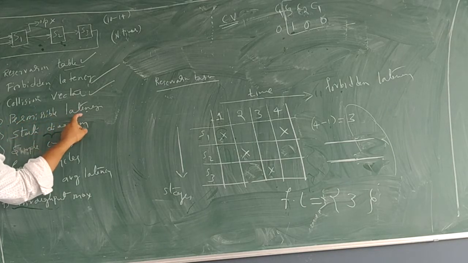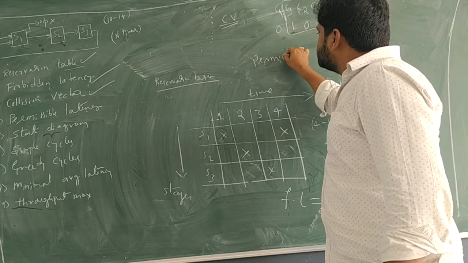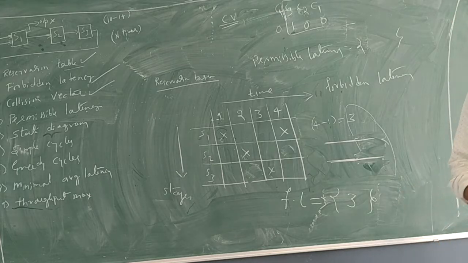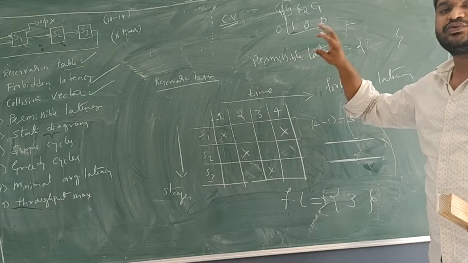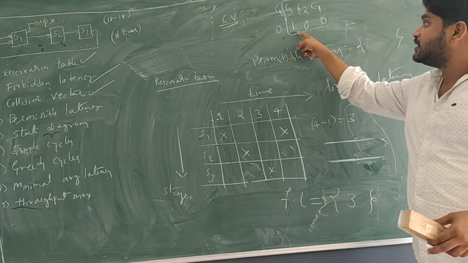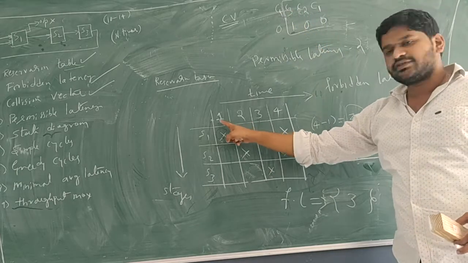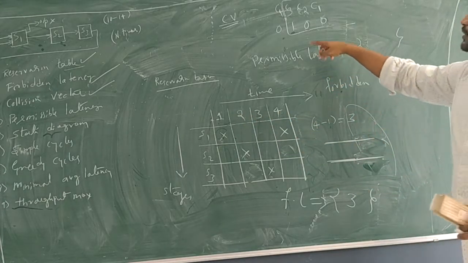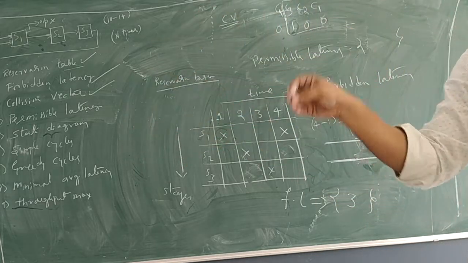Okay, next. What are permissible latencies? The fourth factor we are deriving is permissible latency. Permissible latency has a single-line definition. It is a set. Among all the bits of the time which we consider for derivation of the collision vector, not considered for simplification, there are 4 bits, C1, C2, C3, C4. Among them, which are 1, which are 0? Leave 1, consider 0. Those are called